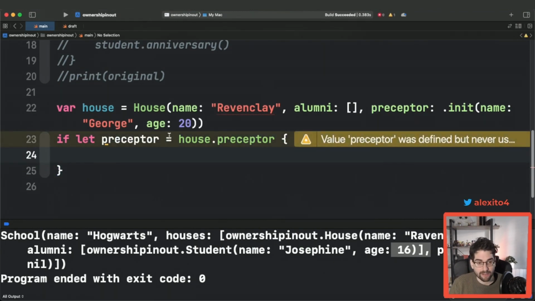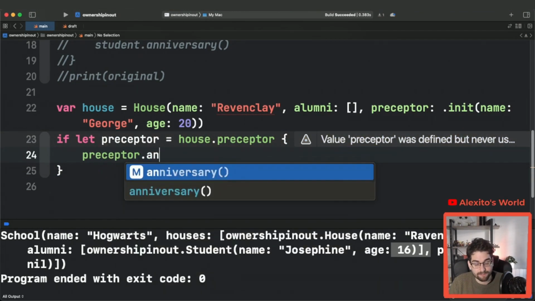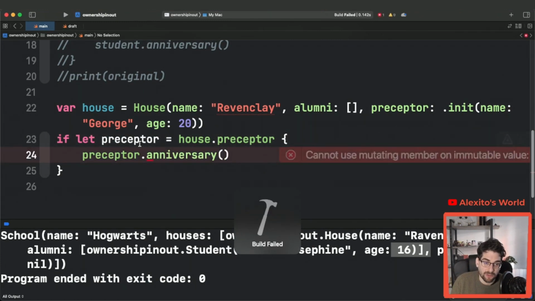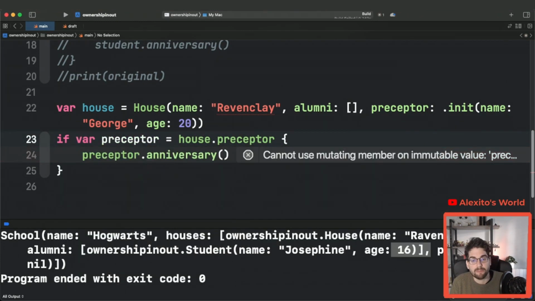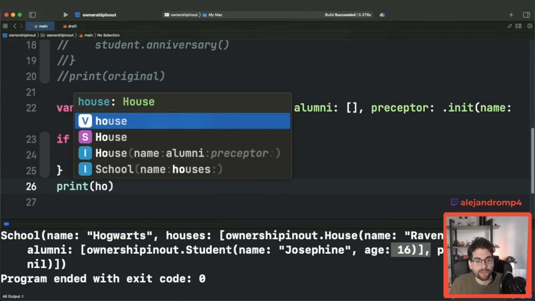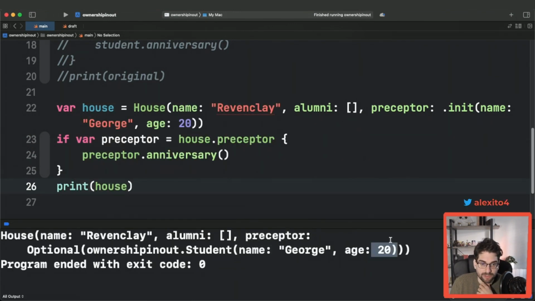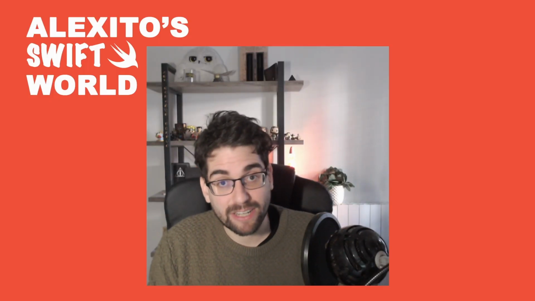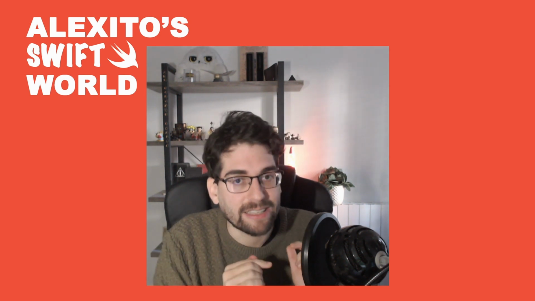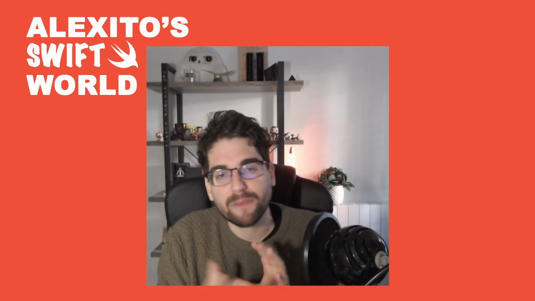And here we are again, preceptor anniversary. That's not gonna compile because it's a let. You can do again the trick and say it's a var, but that var is a copy. We print the house, it still didn't change. It's still 20 years, not 21. And here, my friends, is where improvements on the memory ownership model can make the language shine even more. There are a lot of proposals going on right now on Swift Evolution about pitches, manifests, everything interconnected to each other.